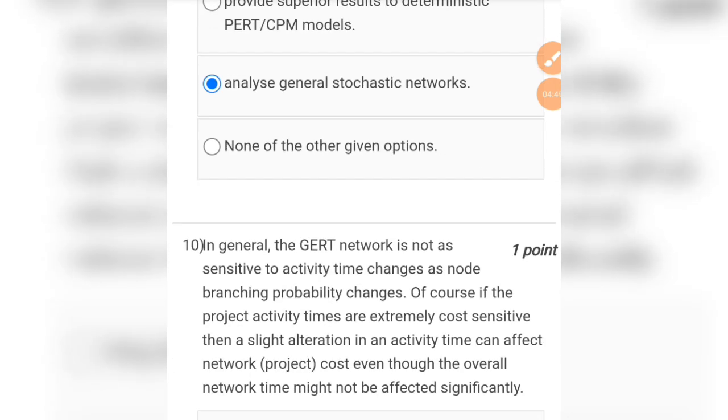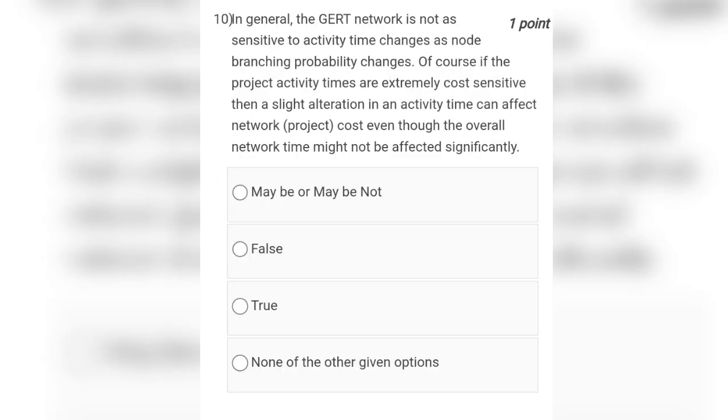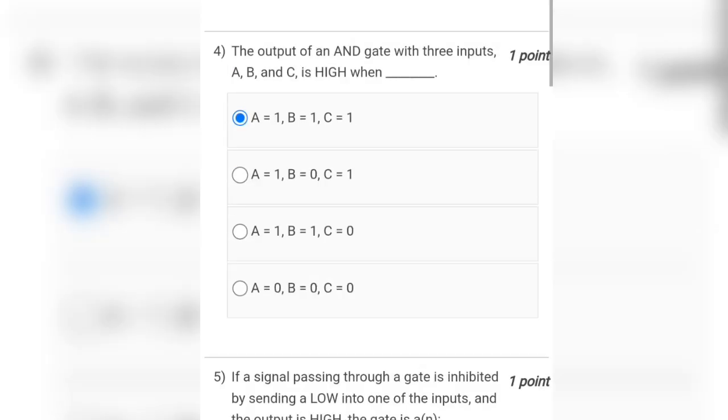So the last question is, in general, the GERT network is not as sensitive to activity time changes as node branching probability changes. Of course, if the project activity times are extremely cost sensitive, then a slight alteration in an activity time can affect network or project cost, even though the overall network time might not be affected significantly. So options are maybe or may not be, false, true, none of the given options. So the answer will be true. So we have solved all the questions.